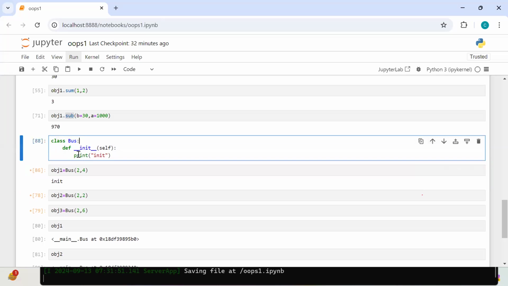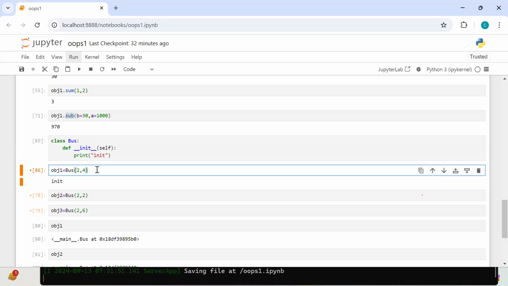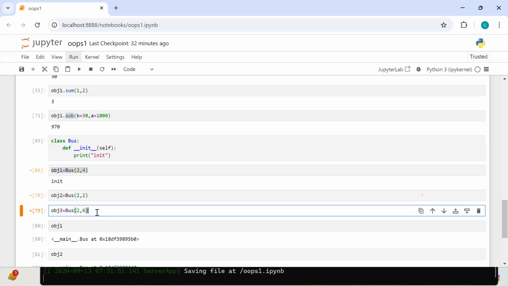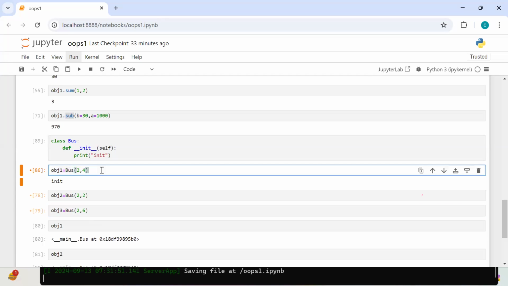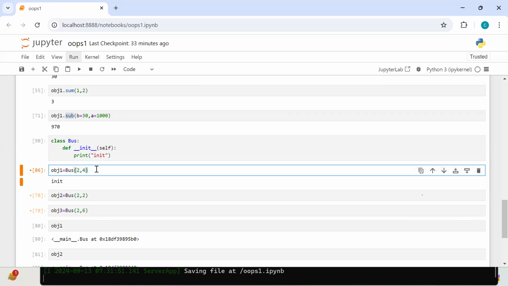It will not work, right? So what I'm doing is, whenever you create an object bus 1, the bus object bus 1 is available. Whenever it is available, can you set front wheels and back wheels? Whenever my second bus is available, whenever my third bus is available, can I set those front wheels and back wheels? Yes or no? Now if I set like this, can anyone tell me what exactly the error was?